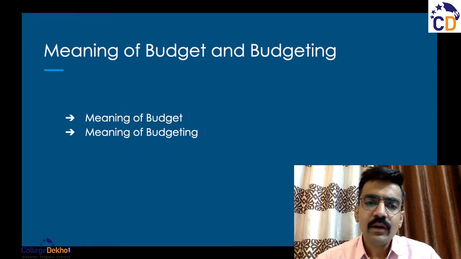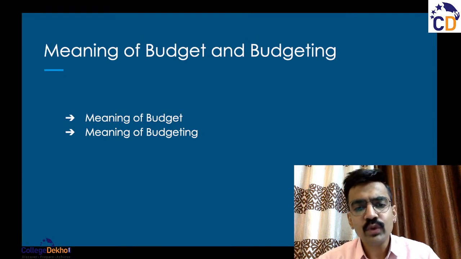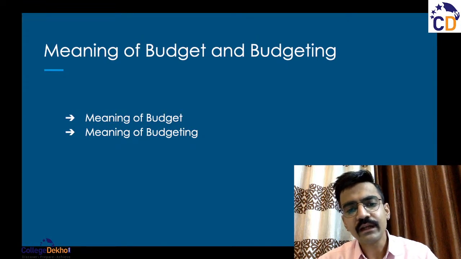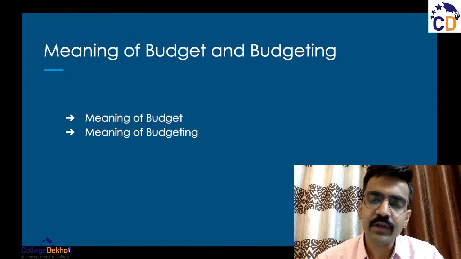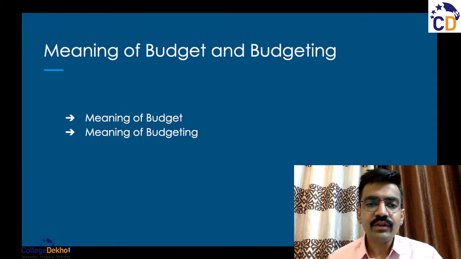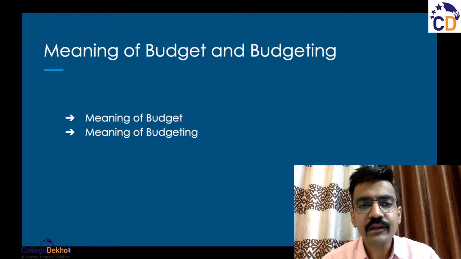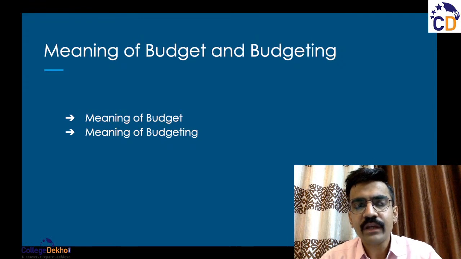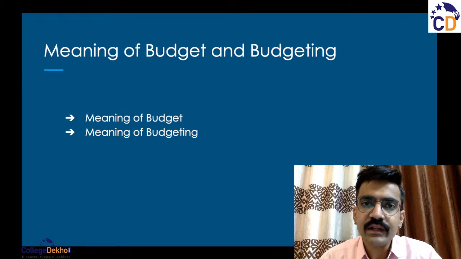Now a budget may include different types of aspects. Since again we are talking about companies here, not individuals, a budget for a company may include an estimation of sales revenue, how much sales revenue a company is expected to generate in the coming year.